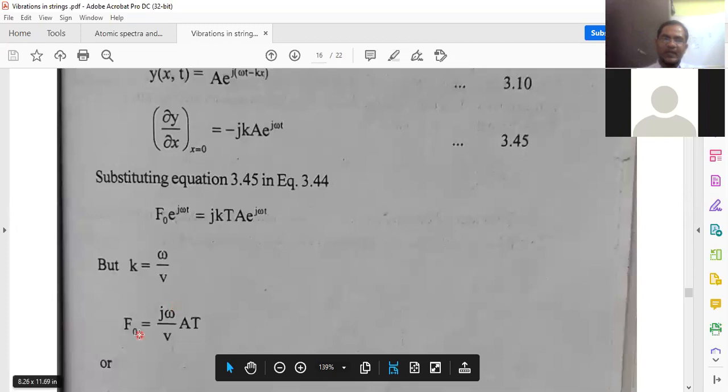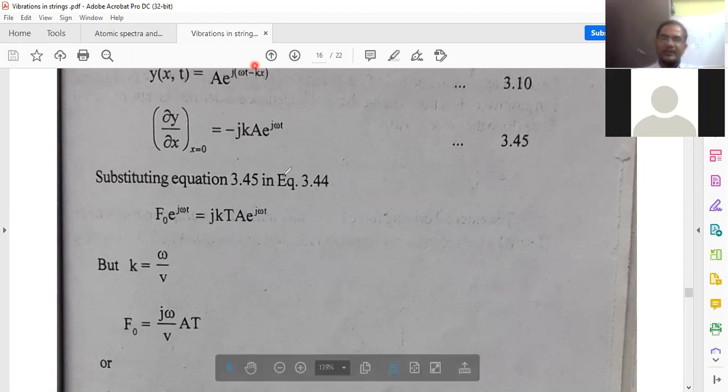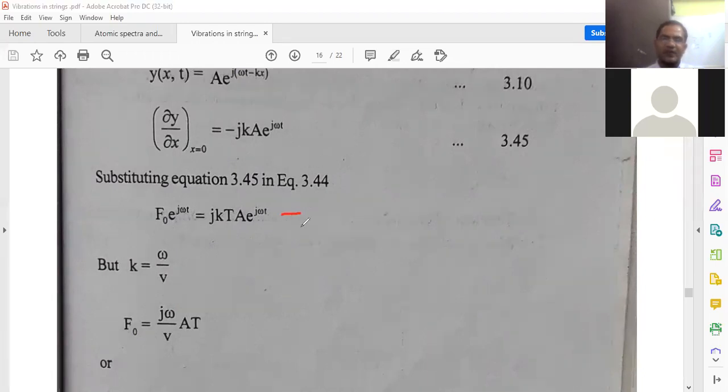Okay, then f0 is equal to j, simplifications, there is no difficulty. This is equal to j, k is equal to ω/v, into TA e^(jωt).